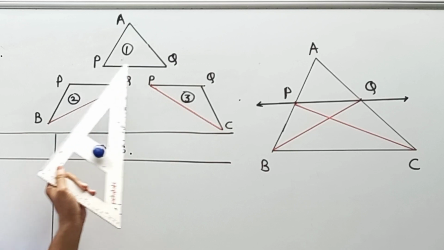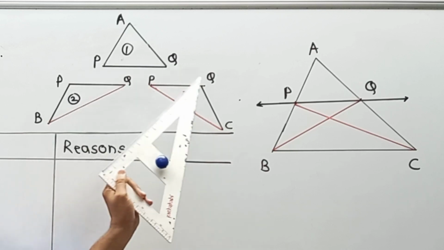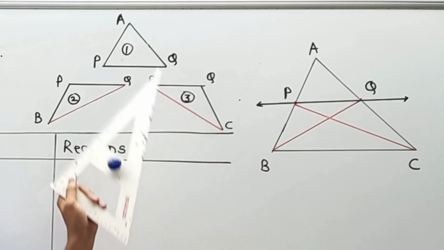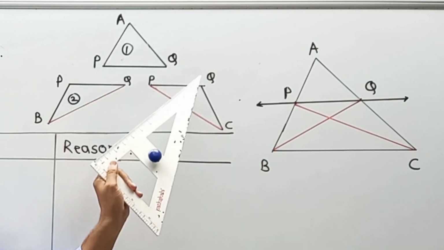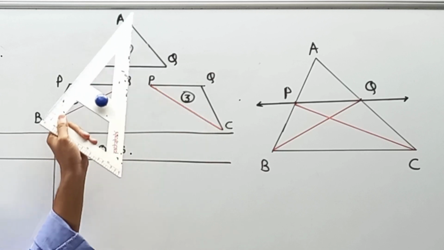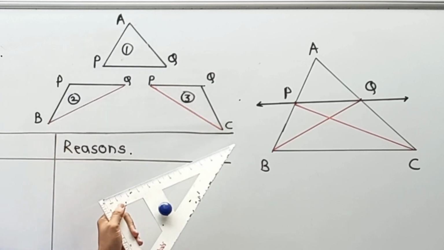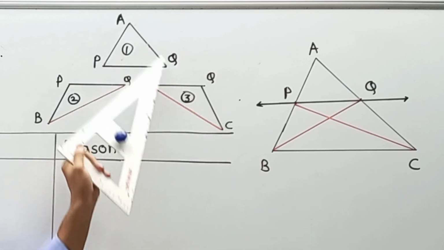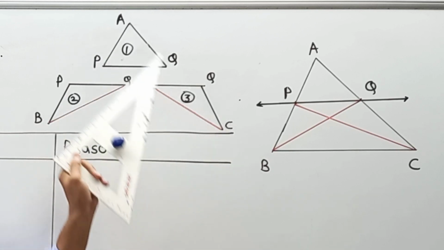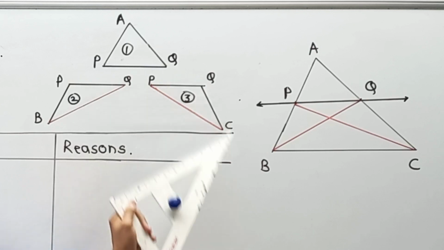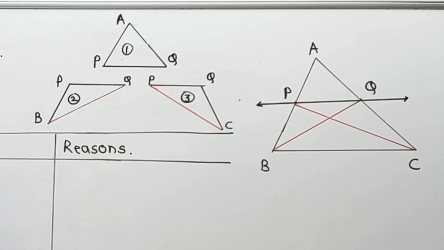Why? Because in the first triangle, if I consider PQ as a height, in the second triangle also PQ is the height, then area of first triangle upon area of second triangle is equal to base of first triangle divided by base of second triangle. Means it becomes AQ upon QC. Or you can say that area of triangle APQ upon area of triangle PQC is equal to AQ upon QC. That will be my second part.